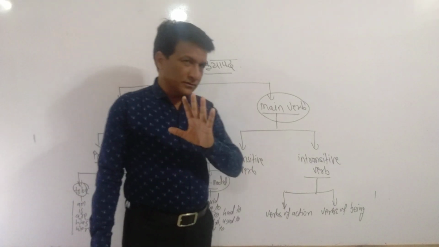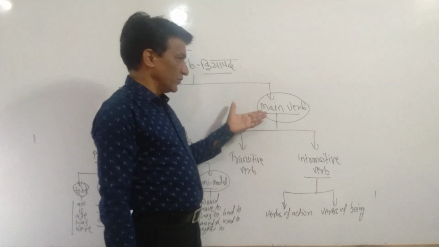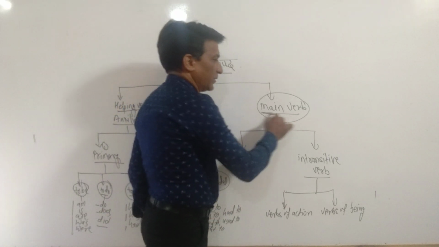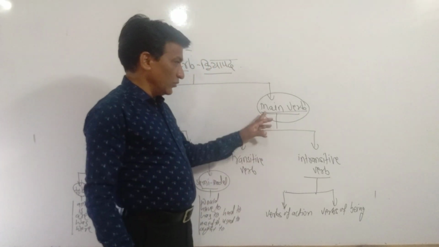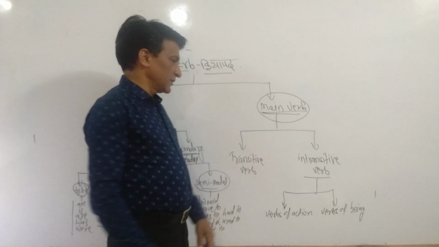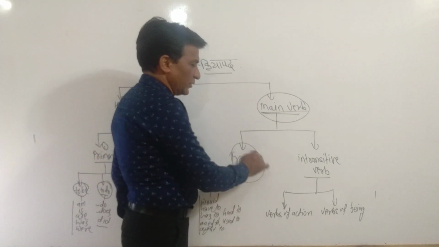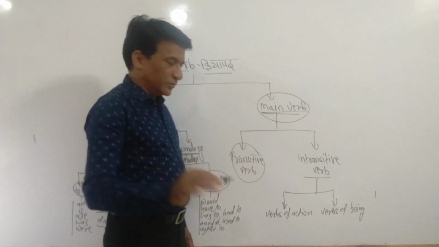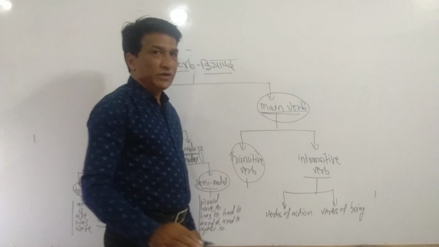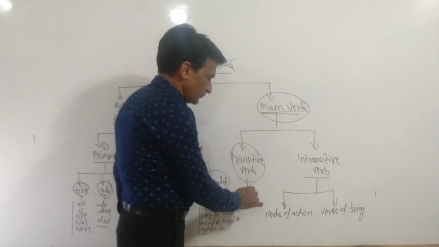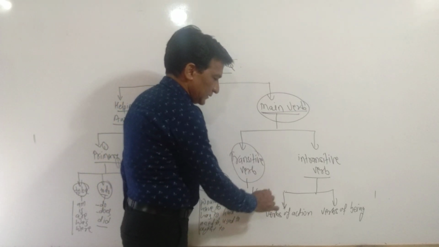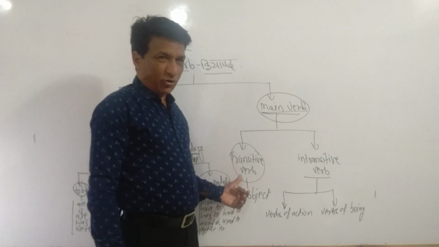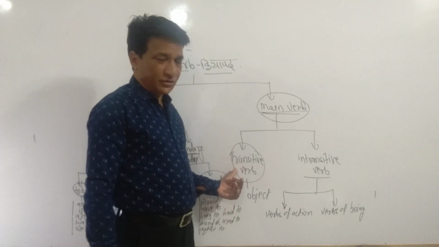And then second main type of the verb is main verb, and main verb has also two types. First, transitive verb. Transitive verb means a verb which needs an object. A verb which needs an object is called a transitive verb.